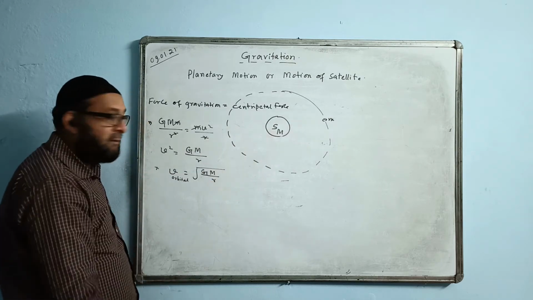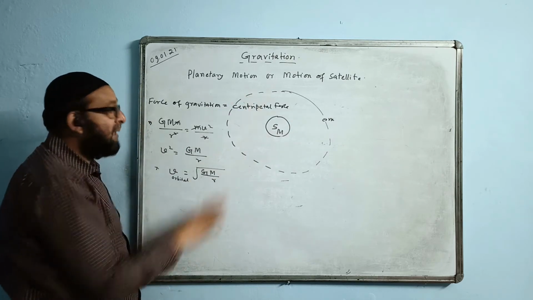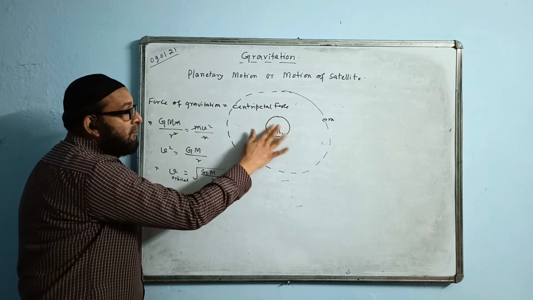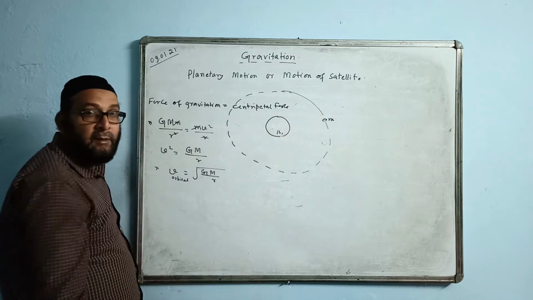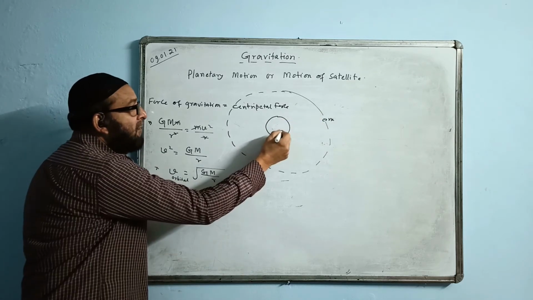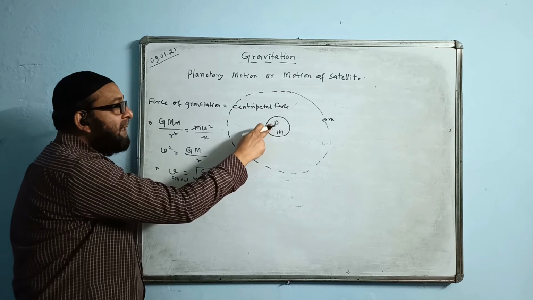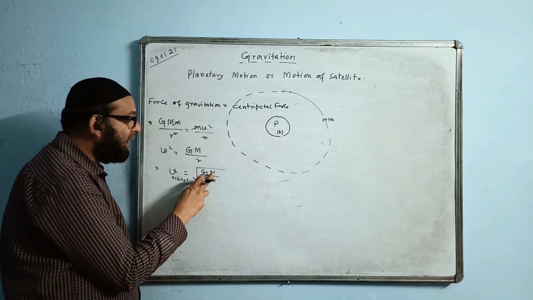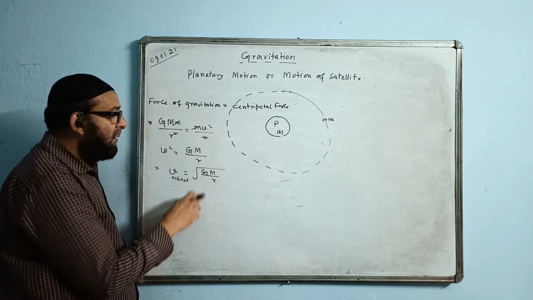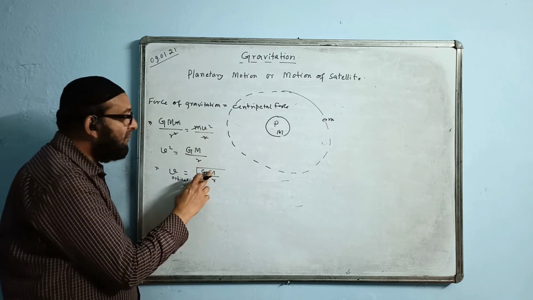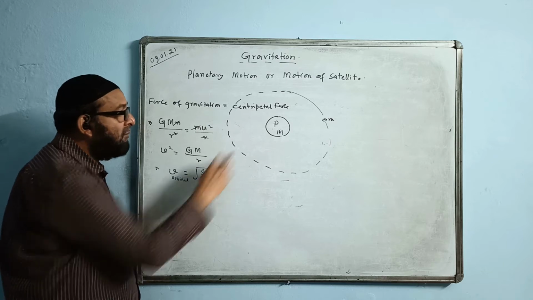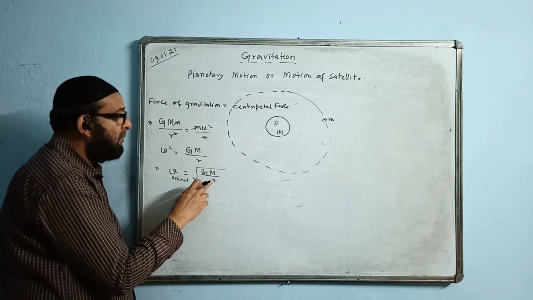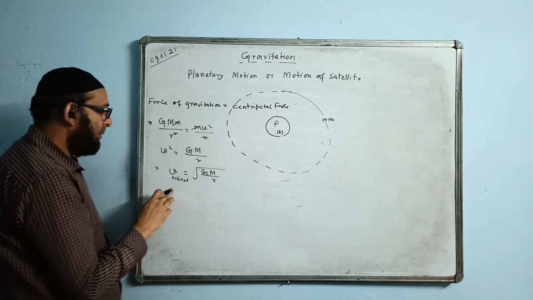If it is the case of a satellite, G is the same, but M will be the mass of the planet, because the planet will be here and the satellite will be here. If it is an Earth satellite, you can take M as the mass of the Earth. If it is a geostationary satellite, M will be the mass of the Earth and small r will be the radius of its orbit.